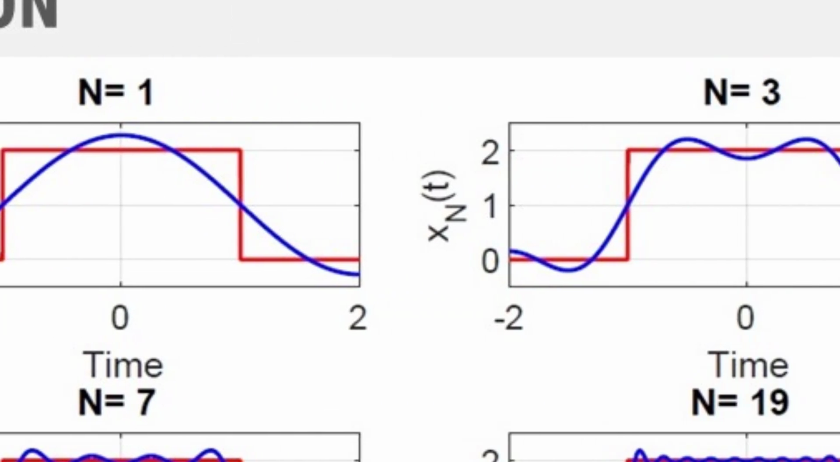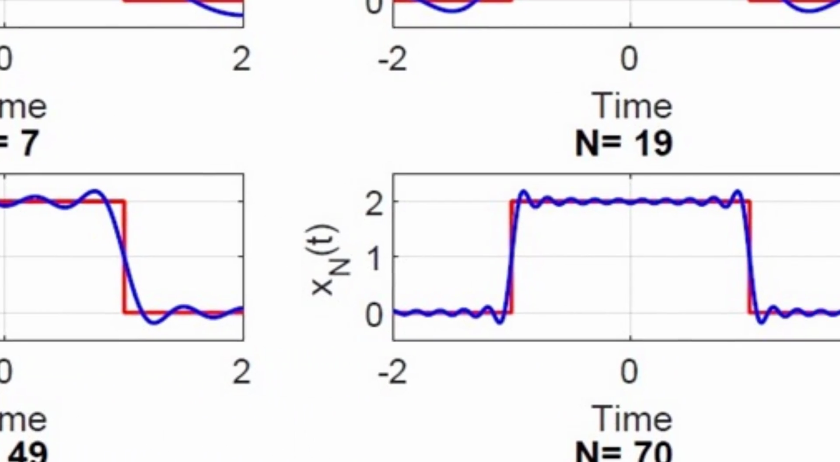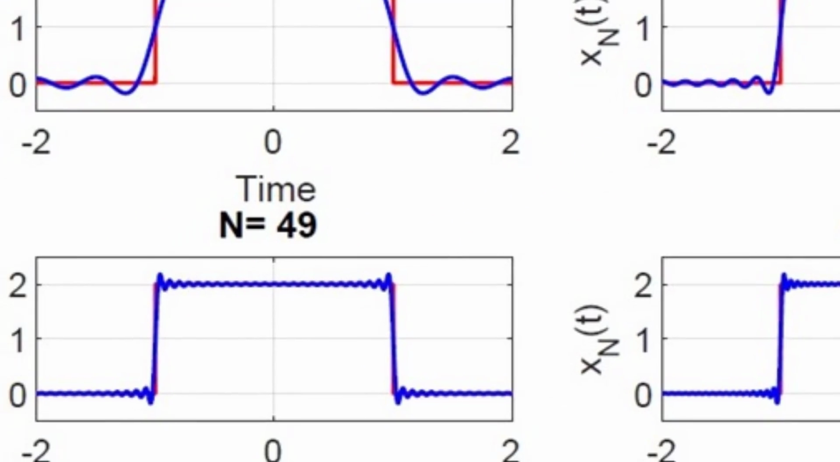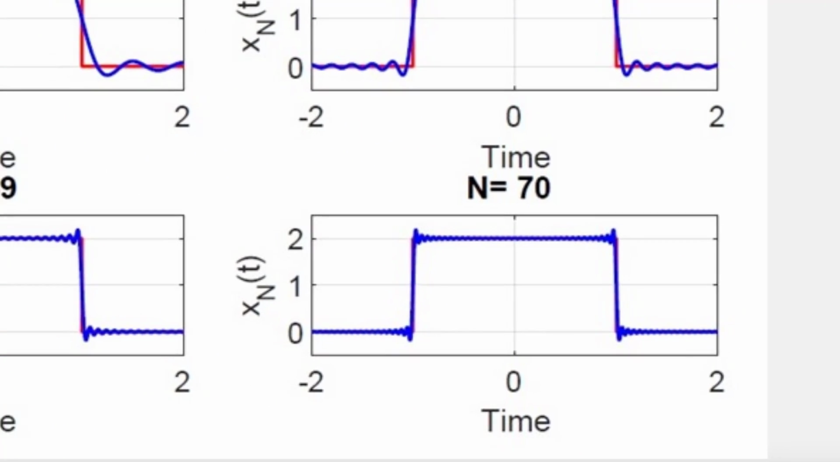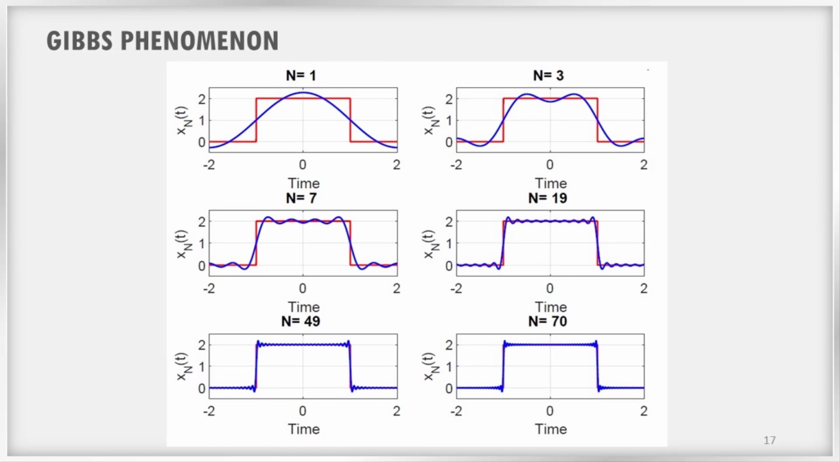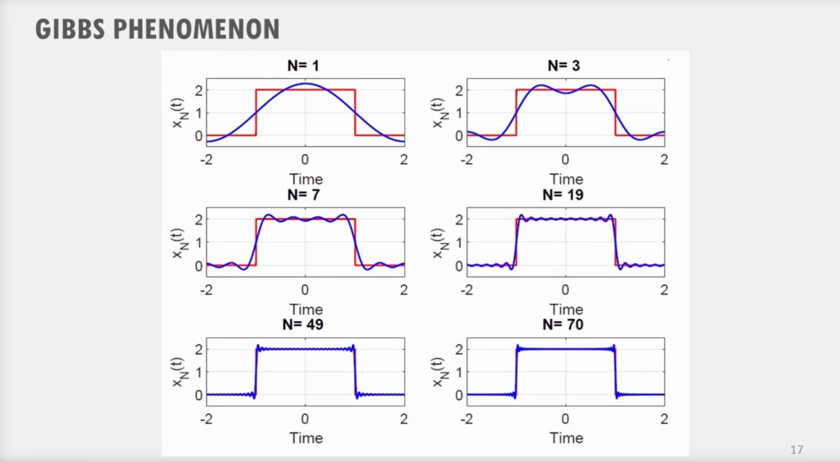Here, the red color indicates the actual square signal and the blue color indicates the synthesized signal. You can see that when N increases from 1 to 70, our approximation is almost equal to a square signal, but there are some problems. The interesting effect that Michelson observed is the behavior of the truncated Fourier series in the vicinity of the discontinuity, which exhibits ripples, and that the peak amplitude of these ripples does not seem to decrease with increasing N.